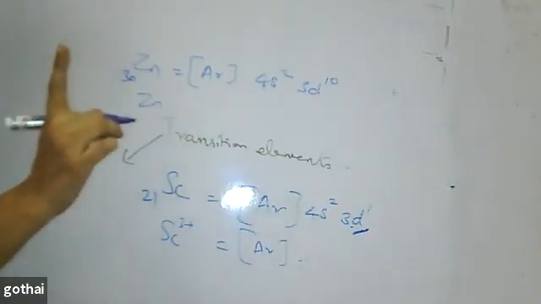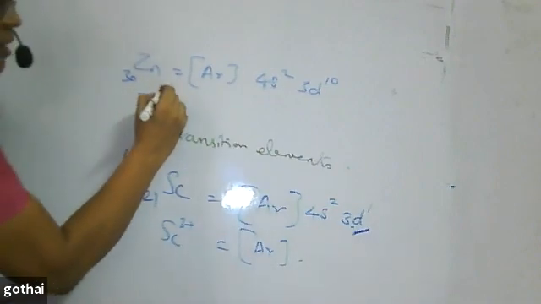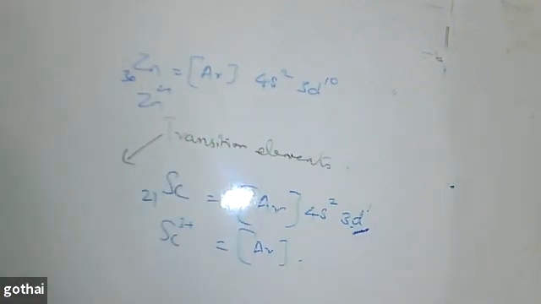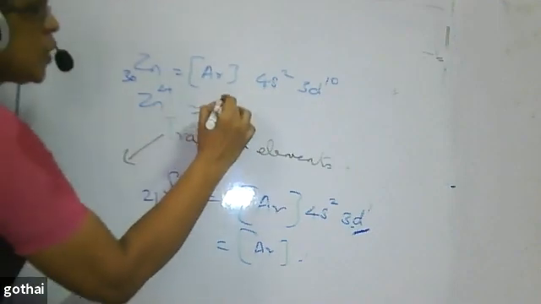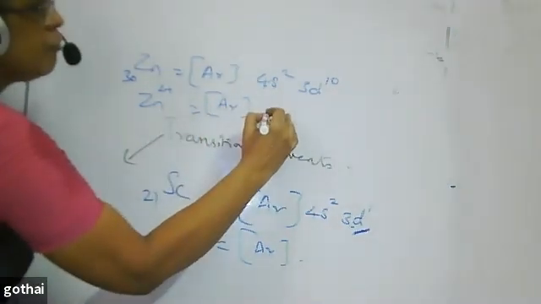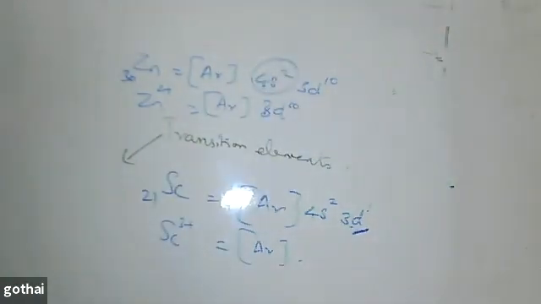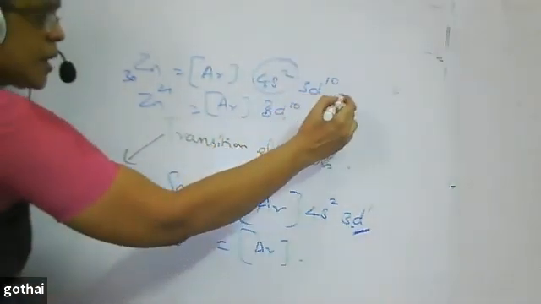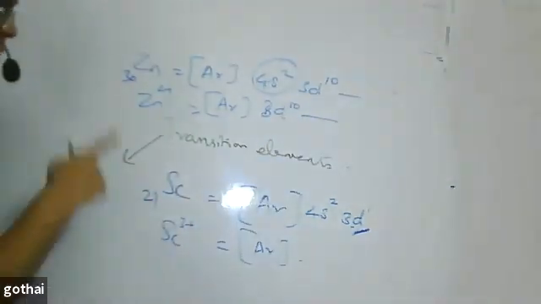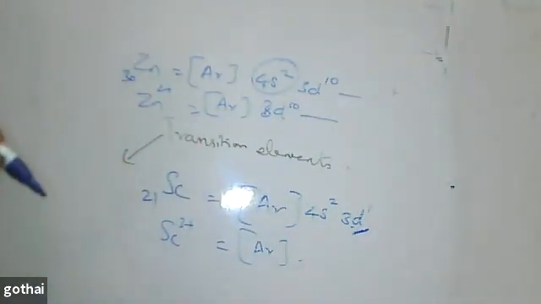Zinc shows only one excited state, that is Zn2+. The only possible oxidation state for zinc is +2. So I write it as argon 3d10; we retain this, and again I am repeating, only the 4s electrons are removed. This is the ground state, this is the excited state, because it can have only one excited state. Only the +2 oxidation state is possible for zinc. No other oxidation state is possible.